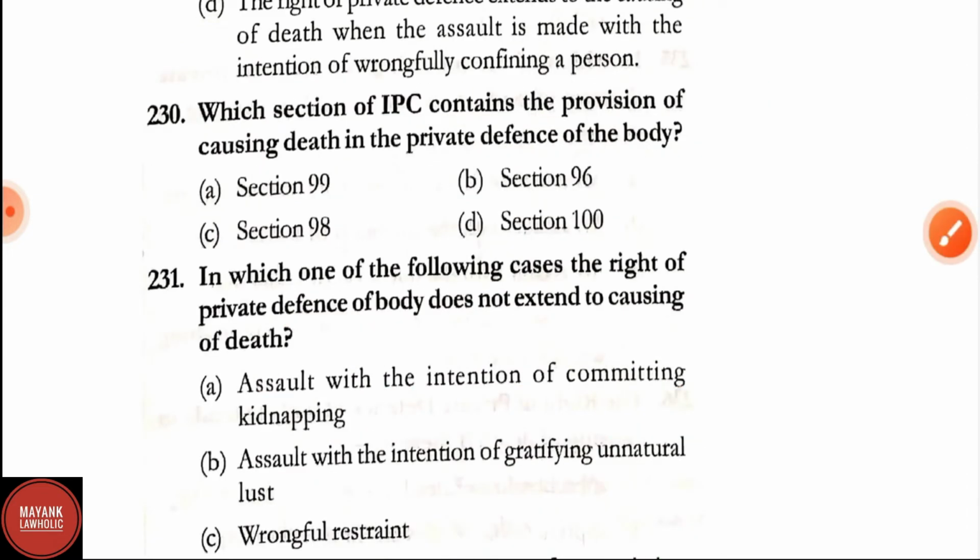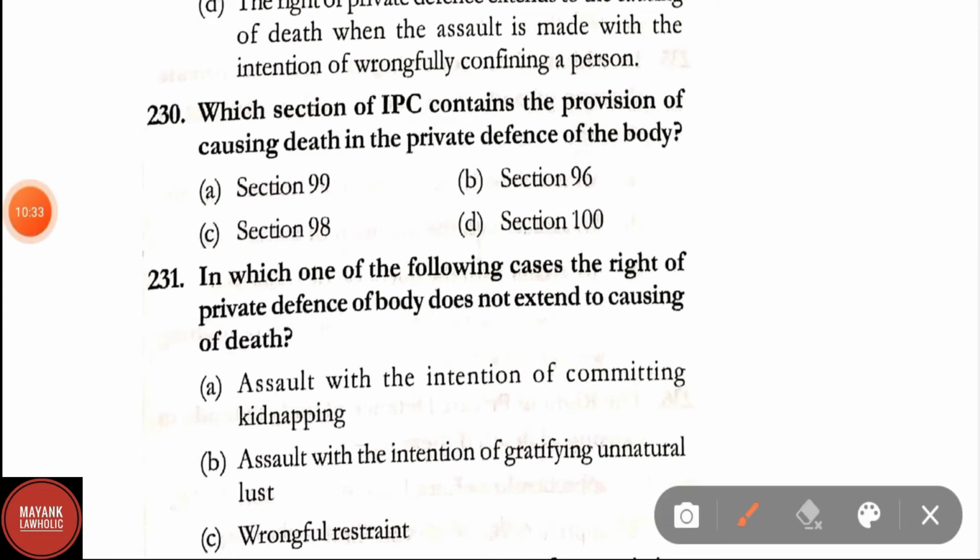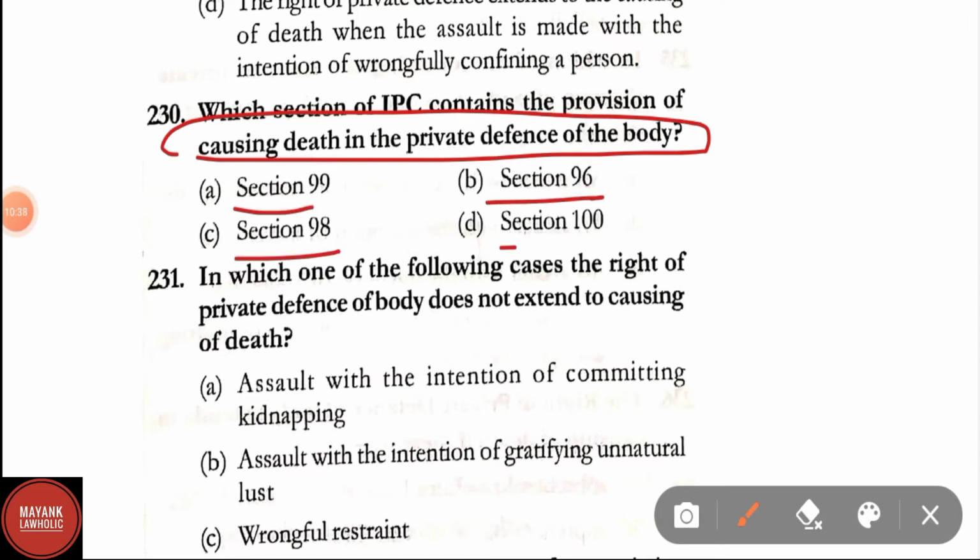Question number 230. Which section of IPC contains the provisions of causing death in the private defense of the body? Options are Section 99, Section 96, Section 98, Section 100. The correct answer is Section 100.